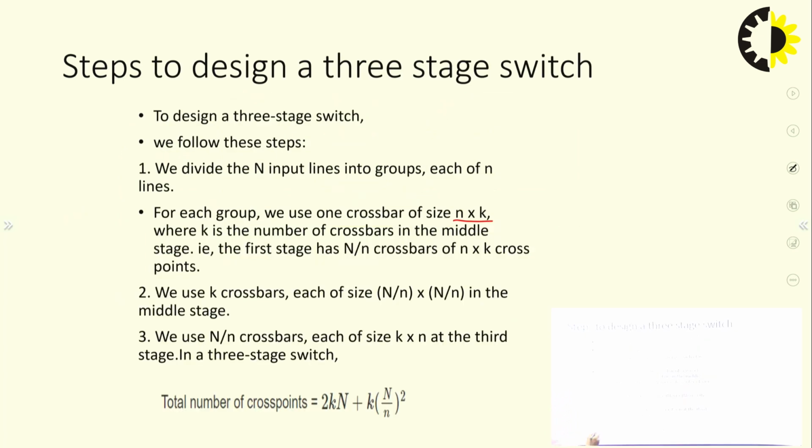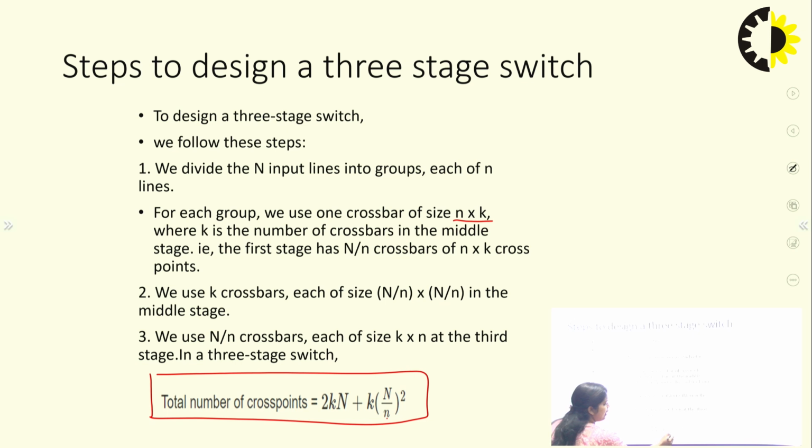Now, the total number of cross points is 2kN plus k into (N by n) whole squared. That is when we are using the multi-stage switch.